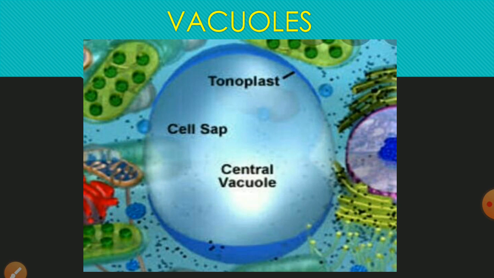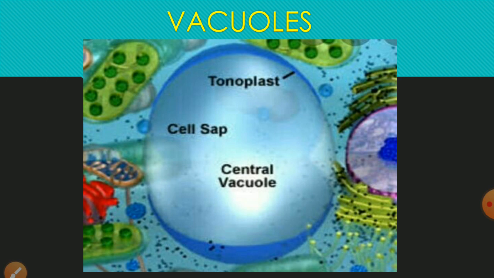Now the turn of vacuoles. Vacuoles are sap-filled vesicles in the cytoplasm. Vacuoles are storage sacs for solid or liquid content. These are small in size in animal cells, while in plant cells they are of very large size. I had discussed this in the previous module. Vacuoles are mainly made of cell sap covered by a single membrane called tonoplast.